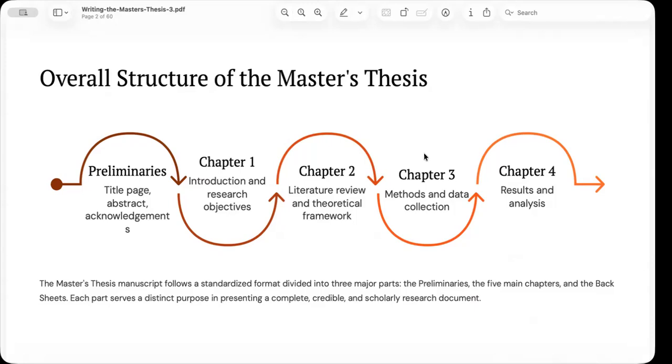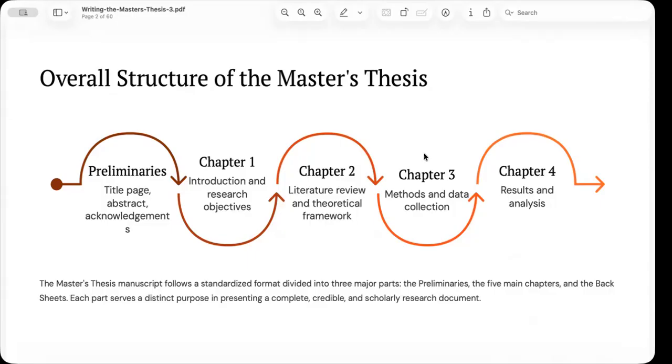The final part consists of the back matter, and many students underestimate its importance. But it is essential because it provides transparency and accountability. Your references demonstrate that your ideas are grounded in credible scholarship.